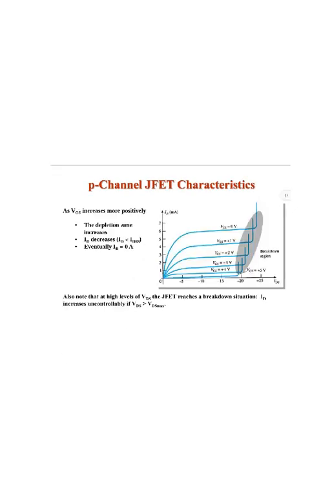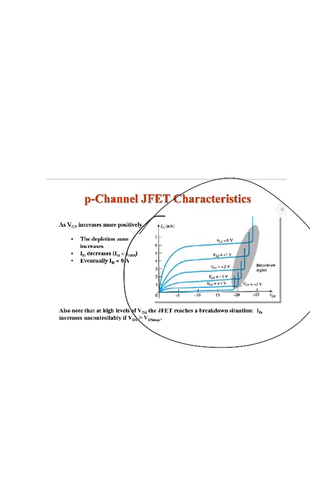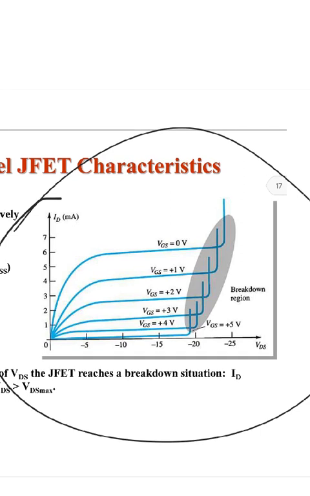P channel JFET characteristics. As VGS increases more positively, the depletion region increases, ID decreases, and eventually ID is equal to 0. Also note that at a higher level of VDS, the JFET reaches a breakdown situation. ID increases uncontrollably if VDS is greater than VDS max. So you can see how it has been increasing.